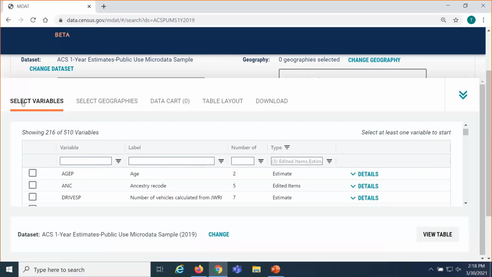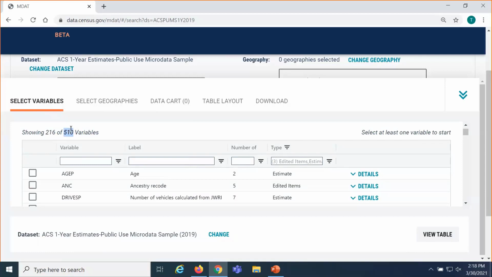From here, you'll notice there are a few different tabs at the top. We'll work through each one progressively, starting with the variables that we're interested in. For this data set, you can see that there are a total of 510 variables to choose from. We wanted work from home by detailed industry.